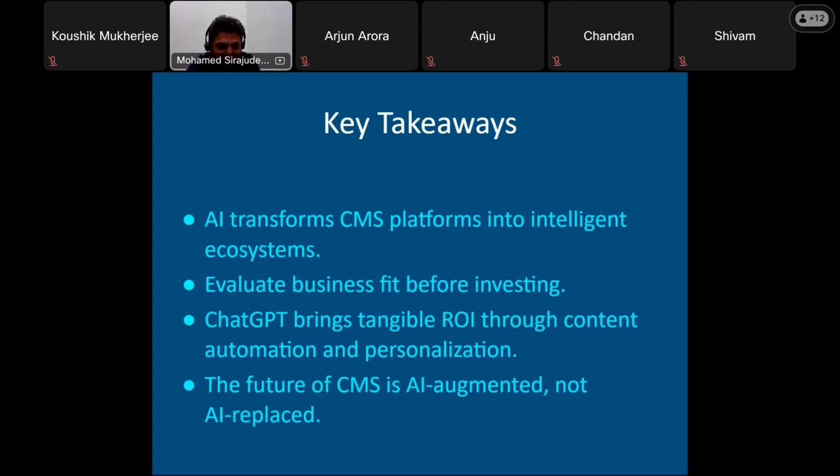So this is very nice. I see that the future of CMS. Okay, see, this is AI augmented, not AI replaced, which means AI augmented means human plus AI. So it is giving some intelligent decisions, then the human will use the decision to make the CMS in a very beautiful way. So beautify the CMS and the CMS results.